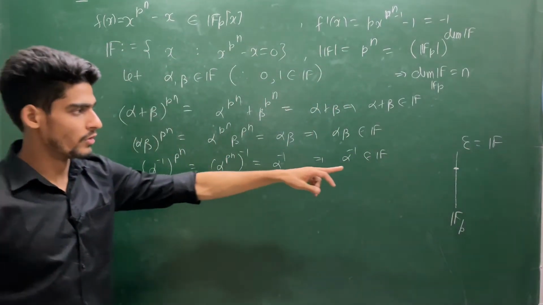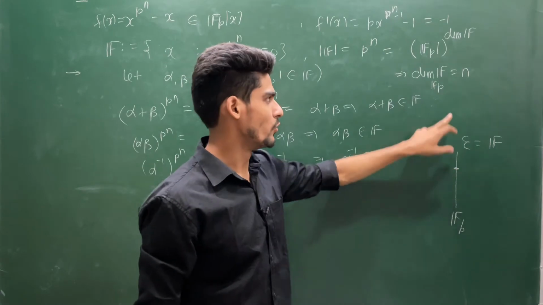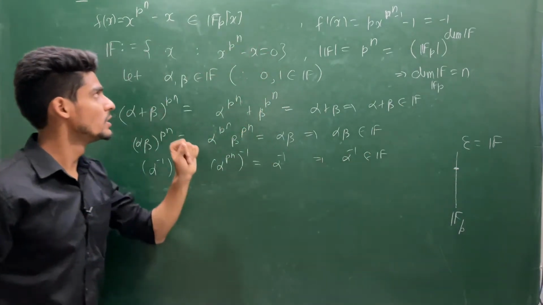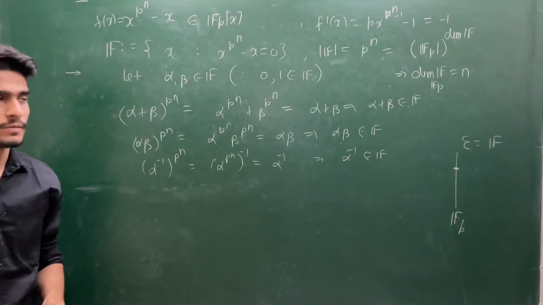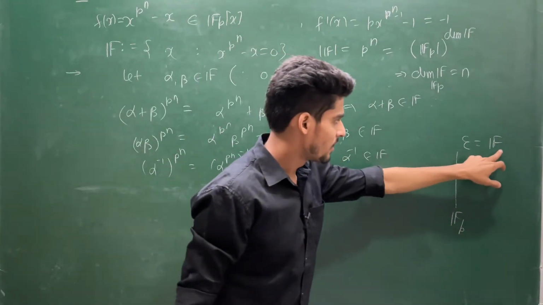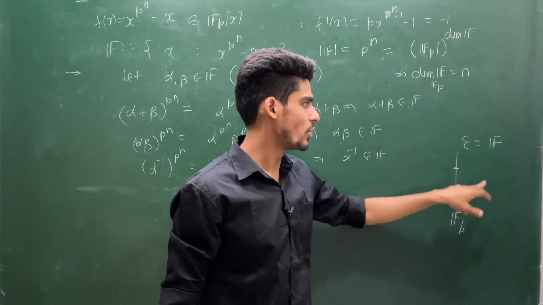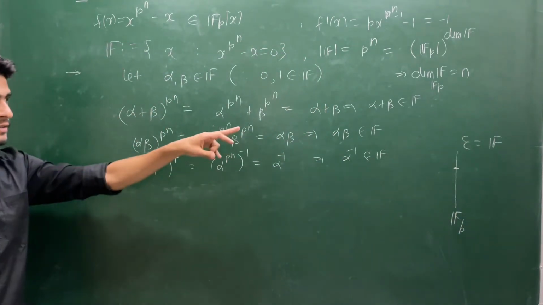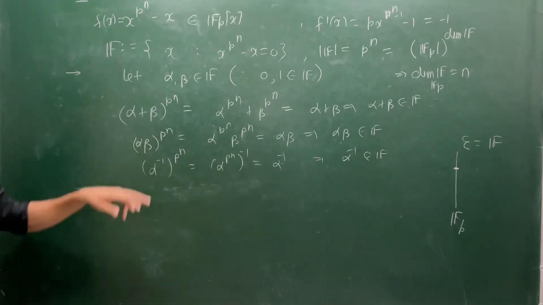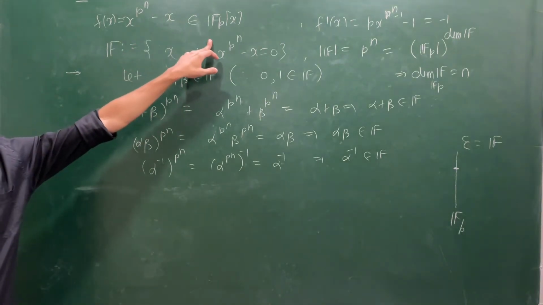So if you go with a lower structure, you will lose dimension, or you will lose some root of this equation, because it has precisely p^n roots. So this F is the smallest extension, or the minimal extension, of F_p which contains all the roots. Hence this is the minimal field for this polynomial over F_p.